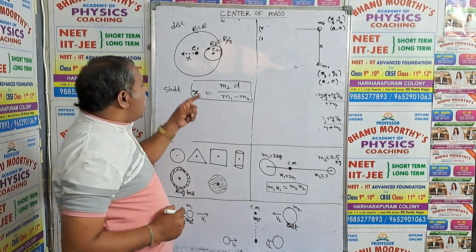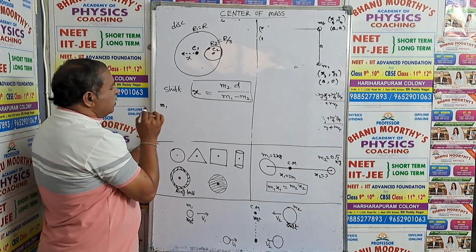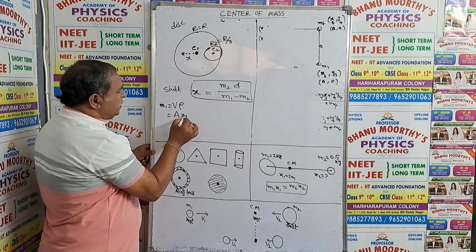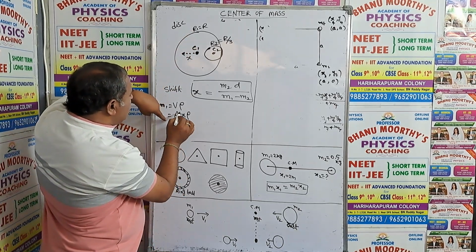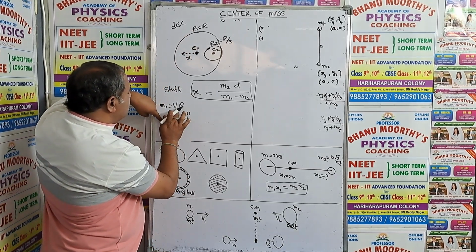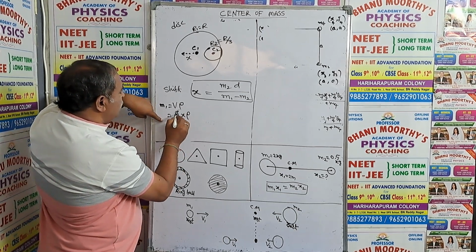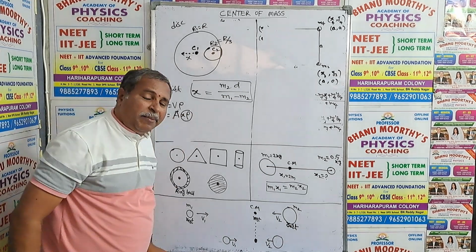My dear students, how do we find m1 and m2 here? m1 is volume into density. Volume is area into thickness. For the circular disc, area is constant, and what are the constants here? For the circular disc, thickness is the same and density is the same.